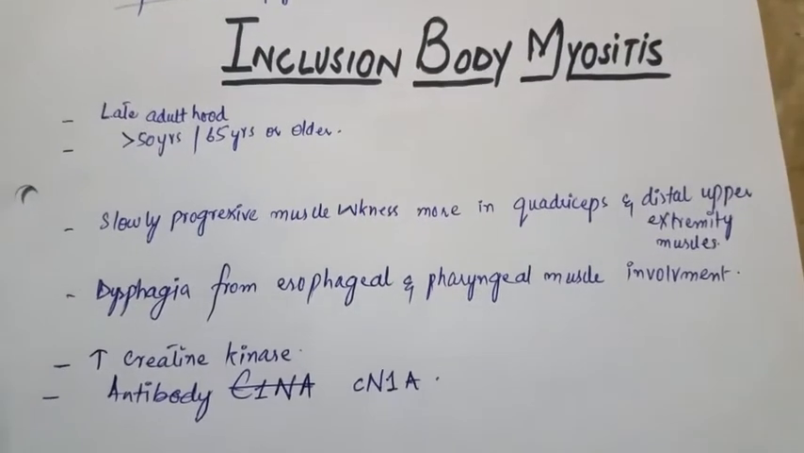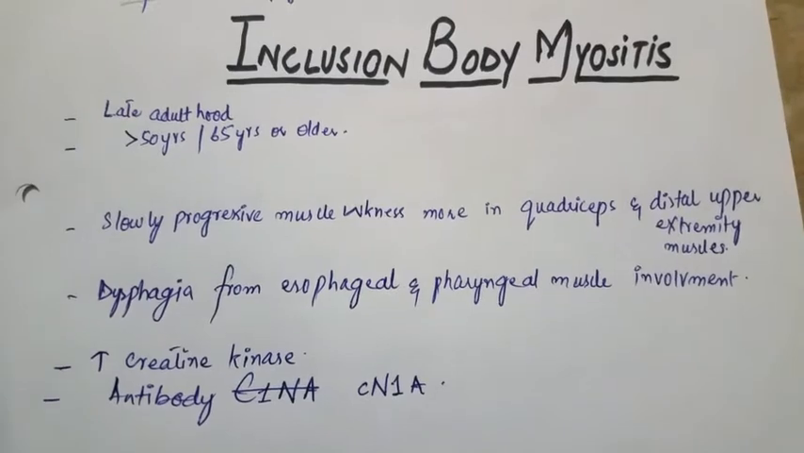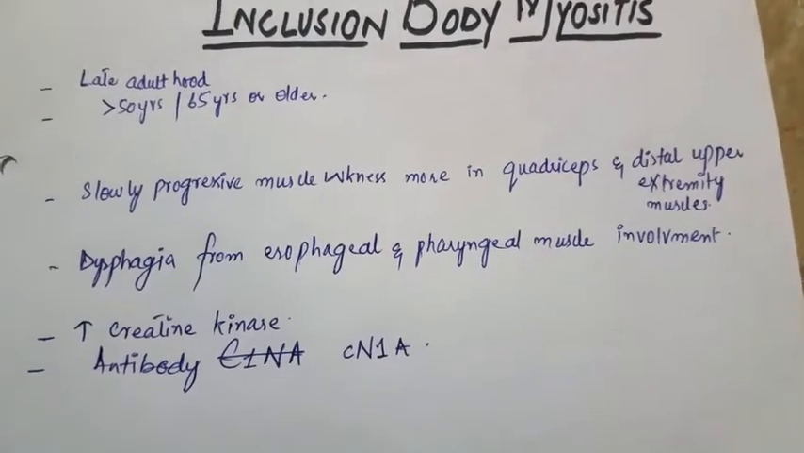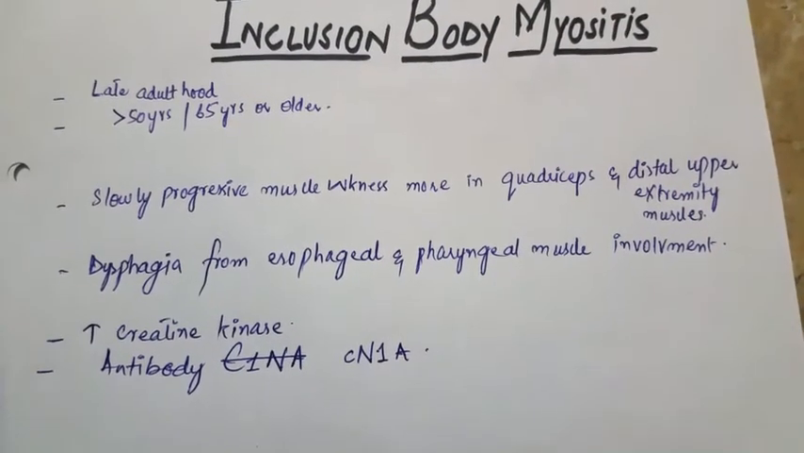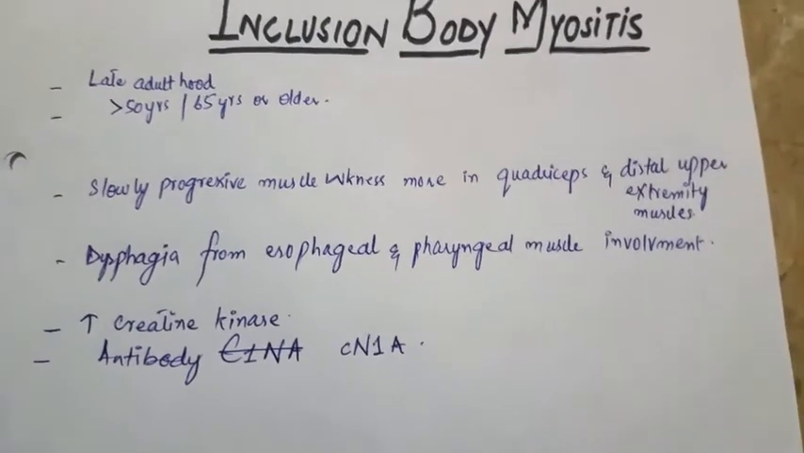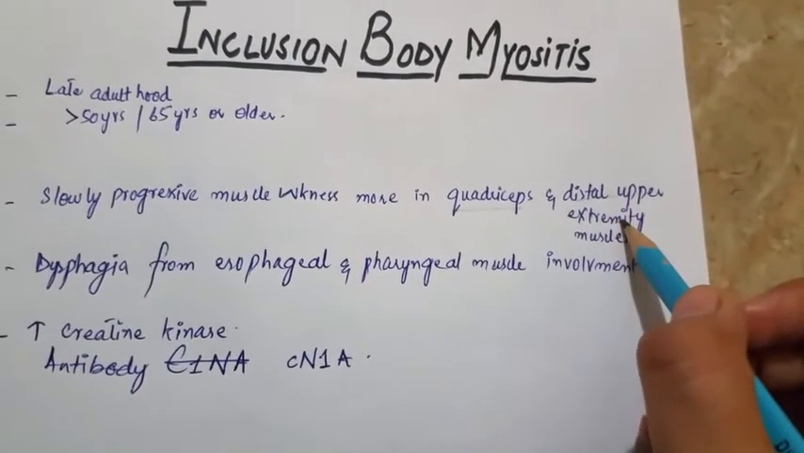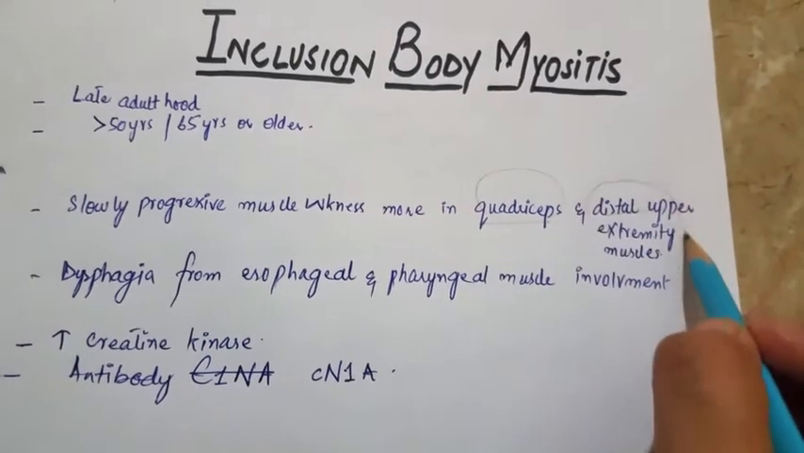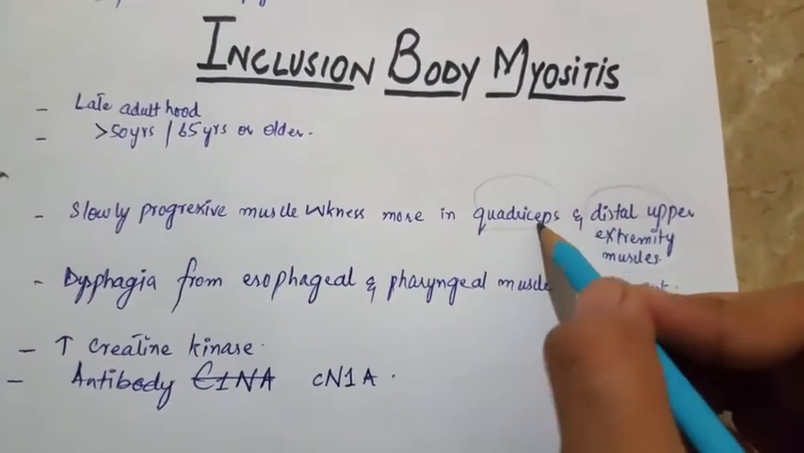Now come to the inclusion body myositis. Inclusion body myositis is a late adulthood disease and affects the patients having the age greater than the 50 years or the 65 years or older. They have slowly progressive muscular weakness, which is more in the quadriceps muscles and the distal upper extremity muscles. So the fine movements and the walking will be affected more.